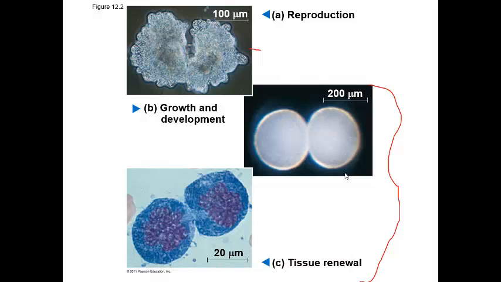We also undergo mitosis to replace dead or old or worn out cells within the body. Your skin is completely replaced about every 30 days. And that's because the top layer of skin is constantly flaking off. Your skin cells are constantly replacing themselves through the process of mitosis.